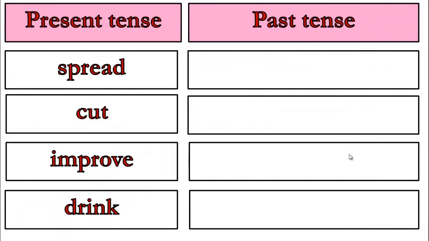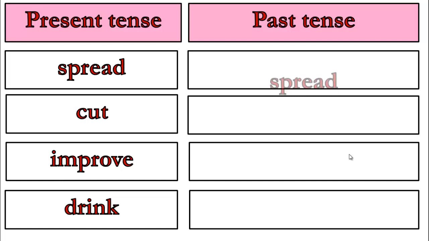If you look here, we have two columns. The column on the left is about present simple, and the second one is about past tense. The first one here, we have four verbs. We want to change them into the past tense. Take your time and tell me the past of these verbs. We have four verbs on the left. The first one is spread, cut, improve, drink.